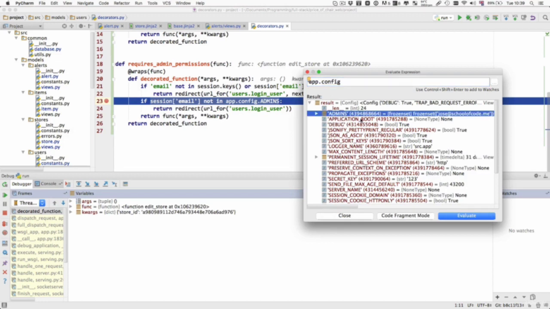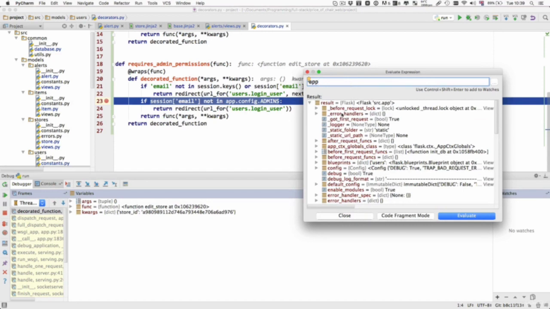So what does this mean? Well, let's first look at the app by itself. And notice how it's got a number of properties or attributes. And notice how they are, for example, these blueprints here, not enclosed in single quotation marks. They are just the words. This means they are normal attributes.